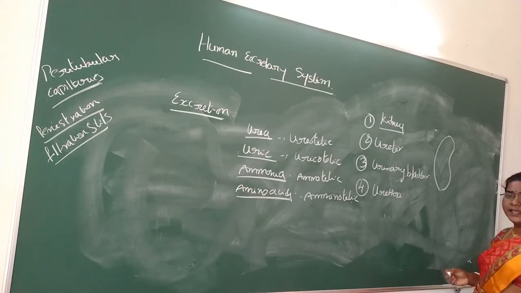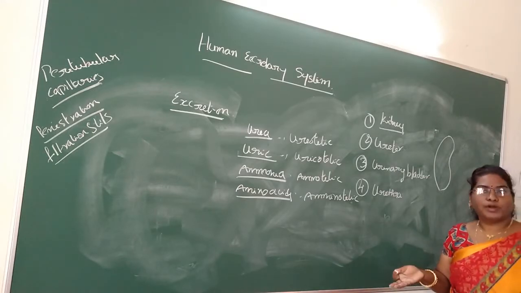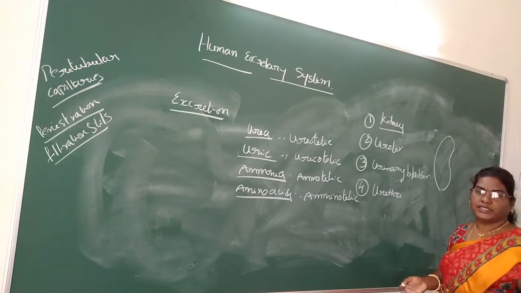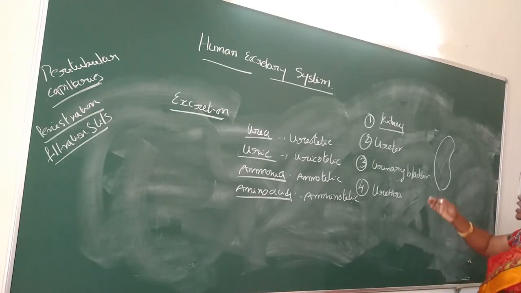Kidneys are present in the vertebral column region between the last thoracic and third lumbar vertebra, in the retroperitoneal region.